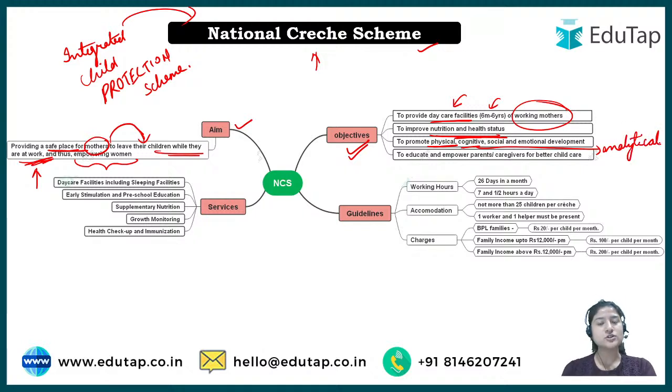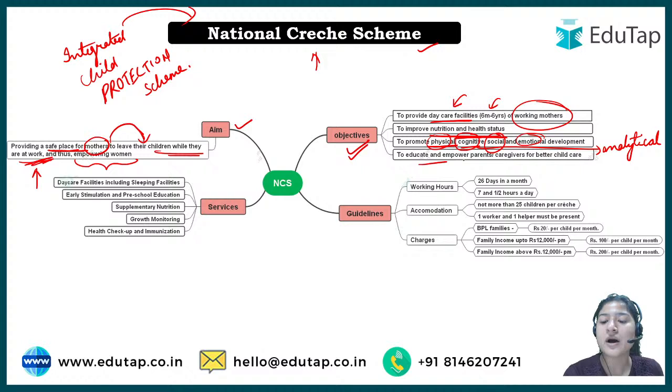So what is the next objective of this particular scheme? To promote physical development of the child, there should be cognitive or analytical development of the child, there should be social development. How social? When one child would interact with other 5 children, they would have this social development. Apart from that, we have emotional development also, when we live among a larger group, right? So we need to tackle all the social and emotional aspects also. That is what this particular scheme promotes.